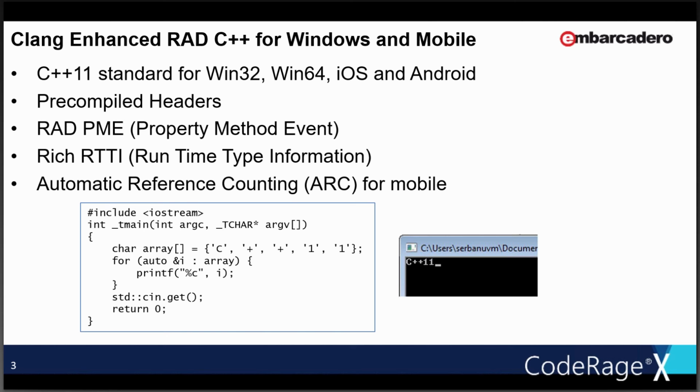I mean, it's listed as property method and event, but there's a lot more that goes on behind the scenes, like with closures and class methods and Delphi style classes, et cetera. And we've covered that in past CodeRage sessions and the blog post. There's some language enhancements for Windows, for UUIDs, for Delphi runtime type information, and so on. If you have questions at the end about some of that, because you want to refresh your memory, put those in the Q&A log, but we'll keep moving and focusing here.